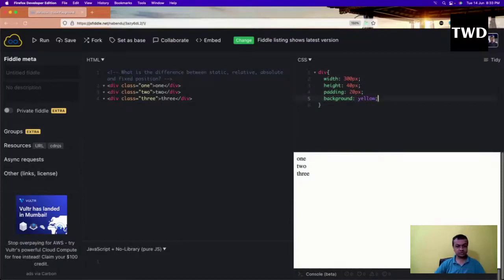So 1 to 3 is there, and I've given this div, and let us have all of these with different colors. Run it. Okay, it is coming like this.